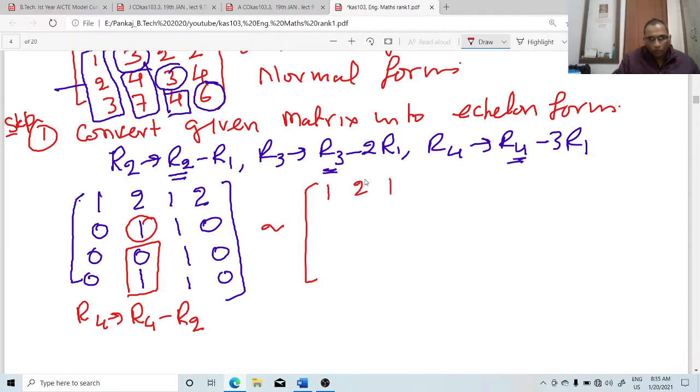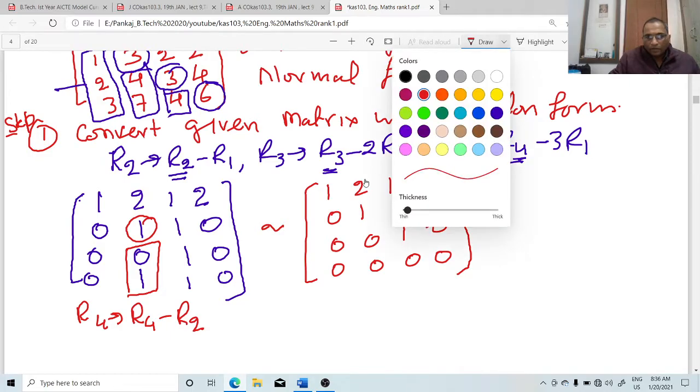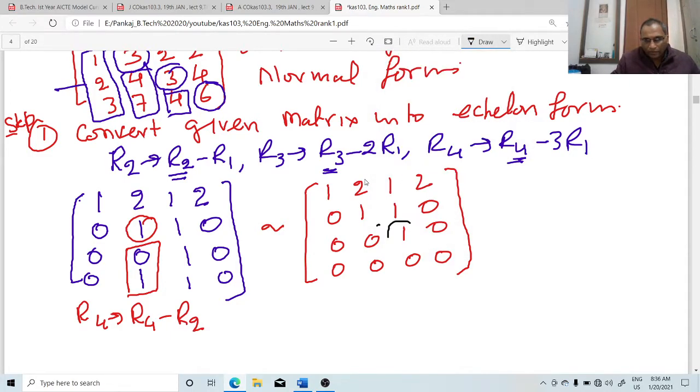1 2 1 2. After this step, the first row will be free. We will not use the first row in any step. That is 0 1 1 0, 0 0 1 0, and R4 minus R2 gives 0 0 0 0. Now we come to this element, and all the elements below it are already 0. After that we come to this one, which is also 0. All the rows below this row are 0, that means this is the echelon form.